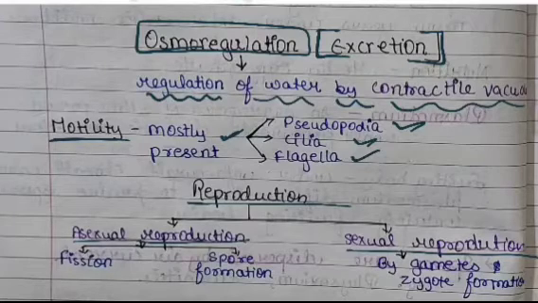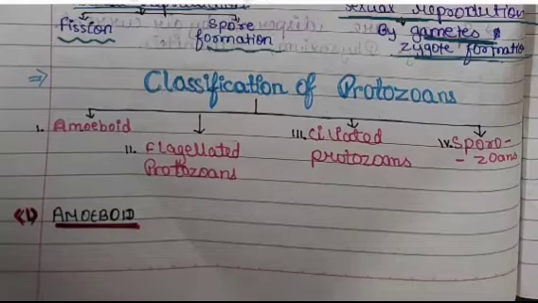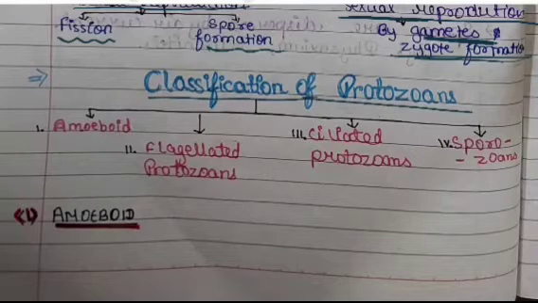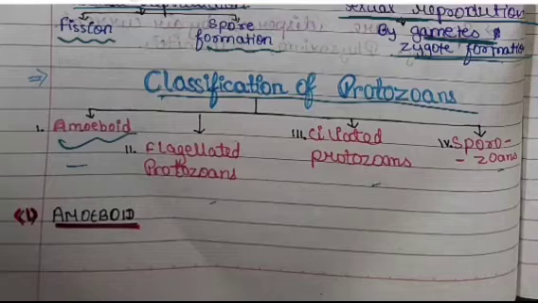In case of asexual method, it can be done through the fission or spore formation, while in case of sexual reproduction, gametes are formed and zygote formation takes place. Now coming to the classification of protozoans, which can be classified as amoeboid, flagellated, ciliated and sporozoans.